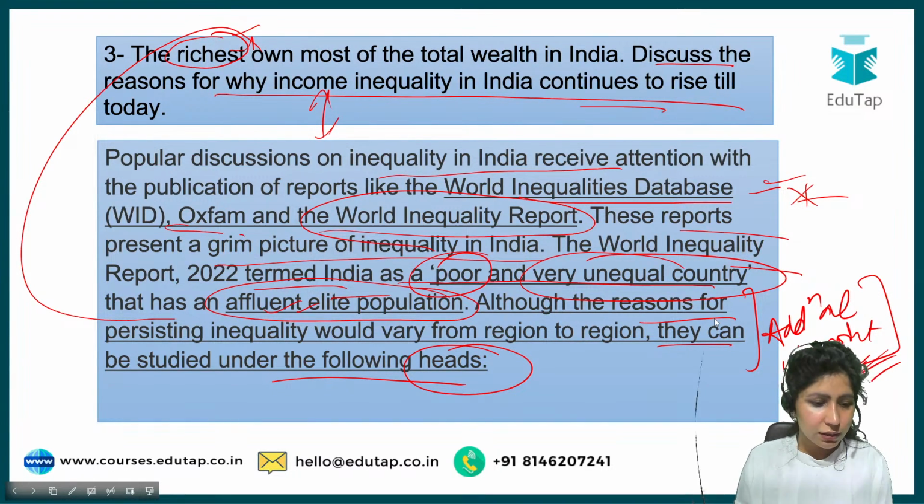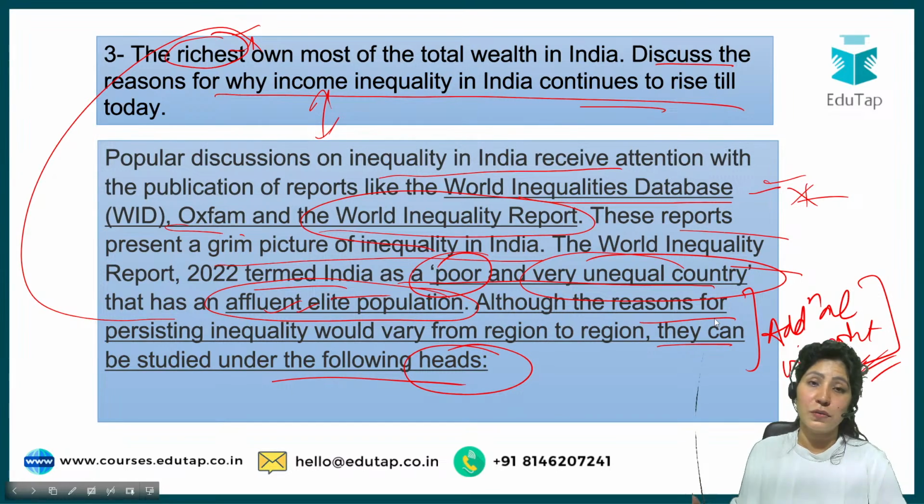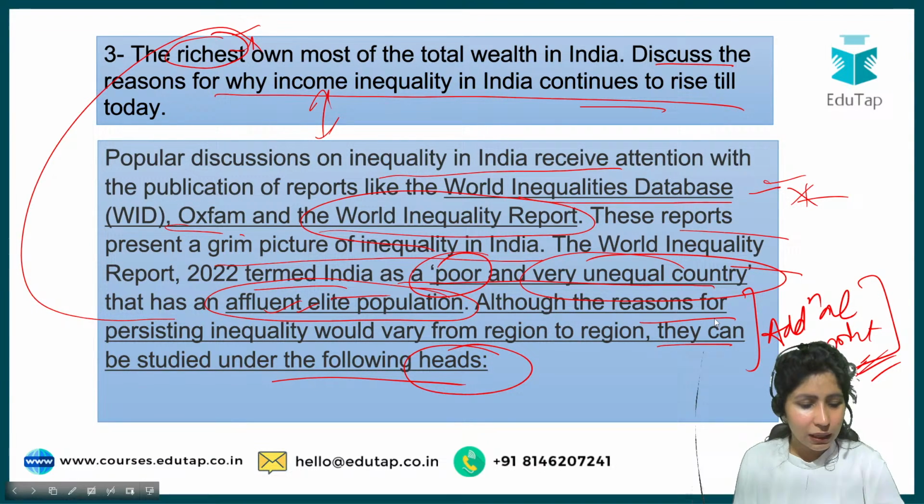So yes, any doubts here with regards to this introduction? Anything that you want to ask? Anything that you want to know about? And then we'll move on to the last answer, that is the philosophical answer for today. I understand philosophical questions are really tough to handle for you. Most of them are very tough most of the time. But step by step, we will learn how to approach them and answer them very effectively. Anything that you want to ask before moving on to the last question for today?